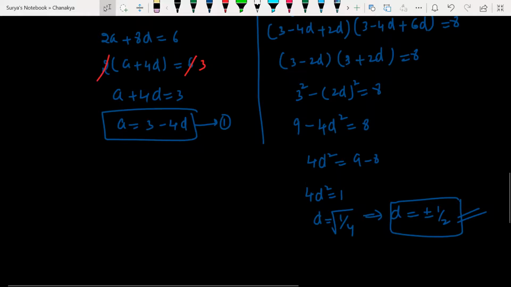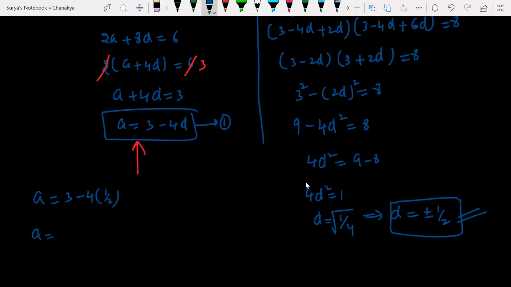Clear? I got the d value and the a value. All right, now let us substitute the d value here. What am I going to get now? a = 3 - 4 × 1/2, so a = 3 - 2, a = 1. Is it clear?